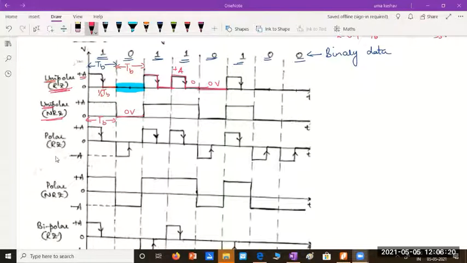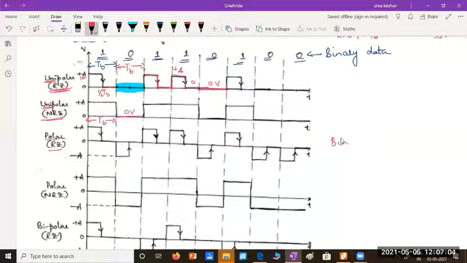Next comes polar RZ. Polar and bipolar are different. Please understand, bipolar and polar are not one and the same. Unipolar is just one voltage level, where 0 is always represented as 0 volts, and 1 will be represented with a positive or negative voltage, generally positive. That is unipolar. Polar means logic or binary 1 is represented with a positive voltage, and binary 0 is represented with a negative voltage. That we call polar.